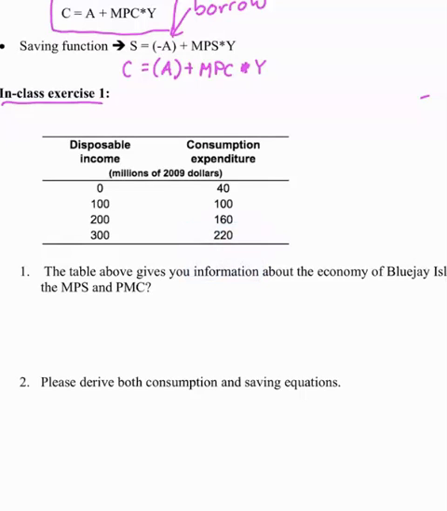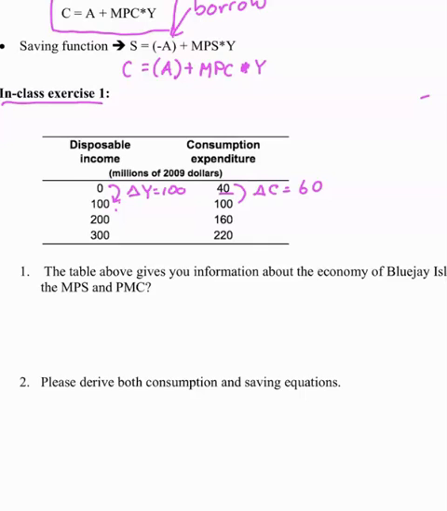So in this example, you have disposable income and the consumption expenditure. When there's no income at all, you still need to consume 40. Income going from 0 to 100, the change in income is 100. You consume from 40 to 100, so you have a change in consumption of 60.